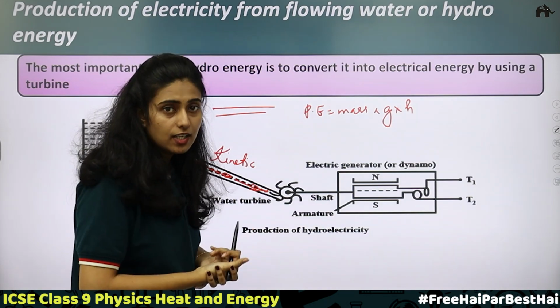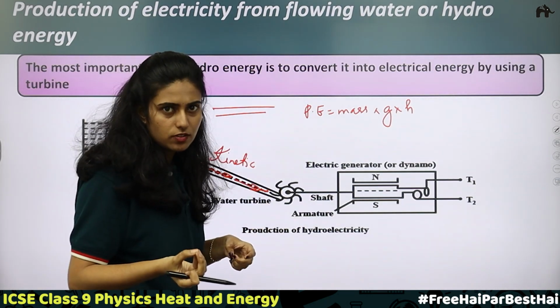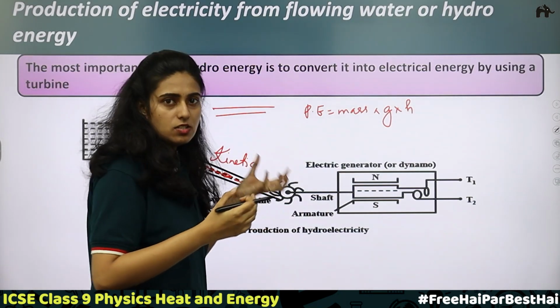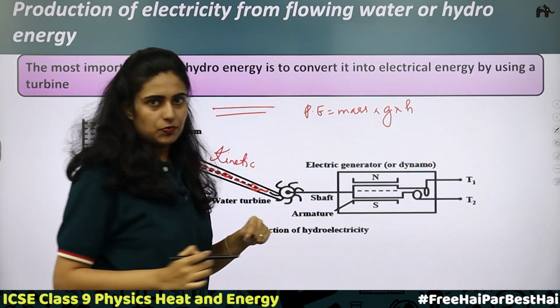So what is a generator? A generator is a device which can be used to produce electricity. We have heard about generators. Generators use other sources to produce electricity. So here we have a generator or dynamo.